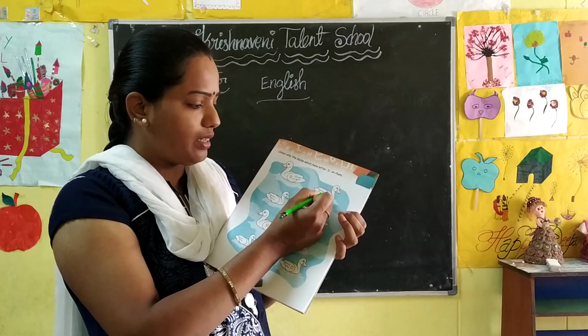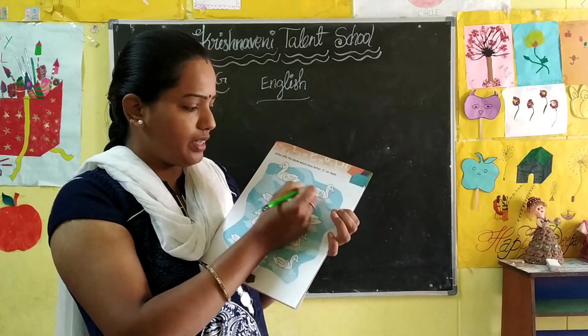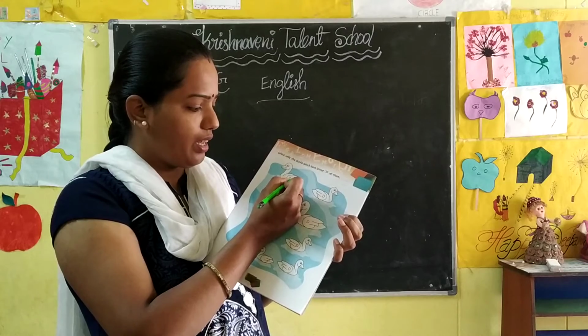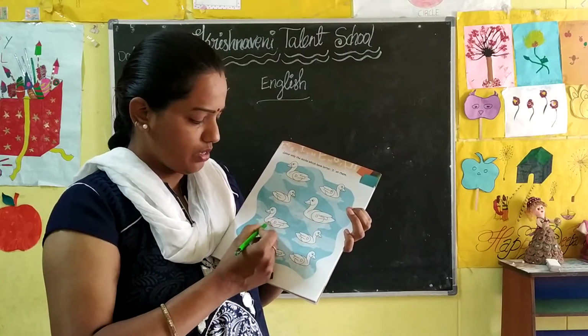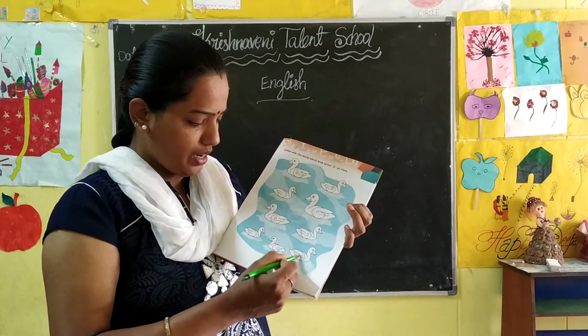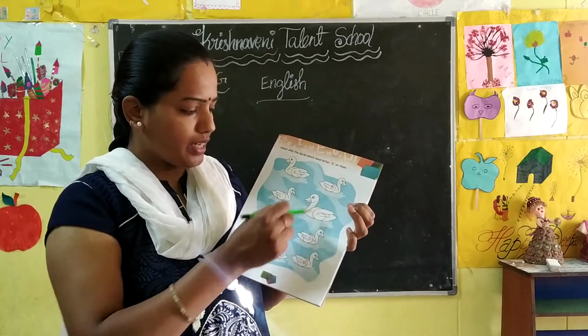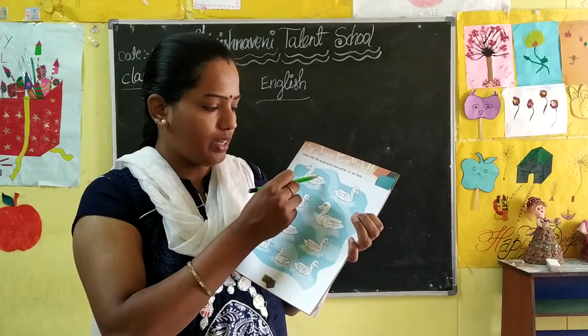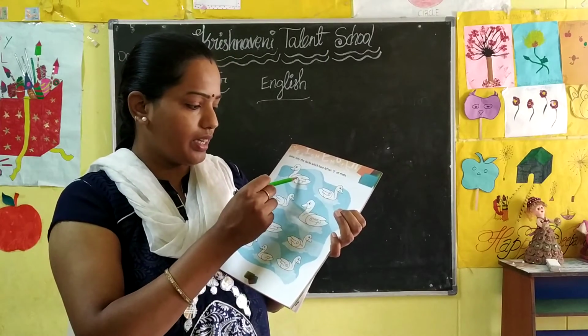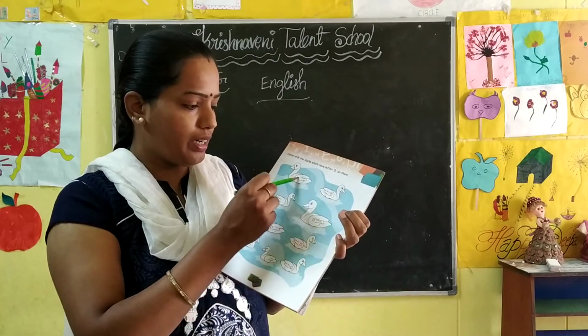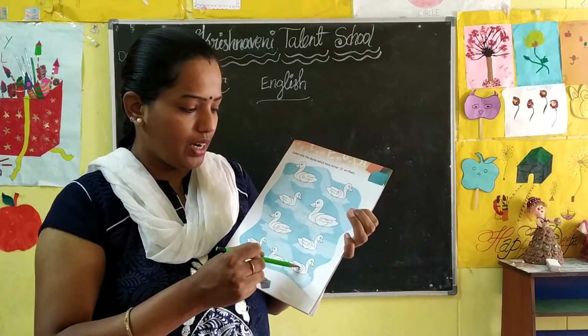See here, D. Where is D on the ducks? See here also there is D. Here also there is D. In these ducks you have to color, children. Here the ducks have the letter D. Only in those ducks you have to color, children.